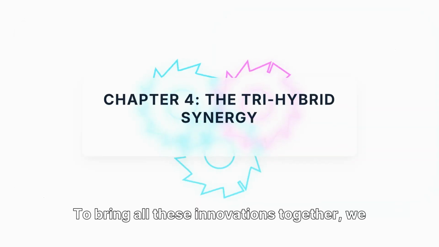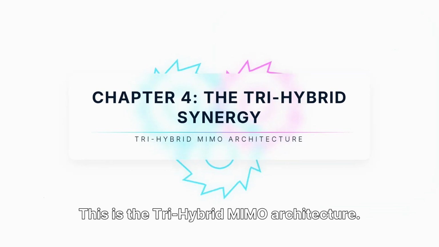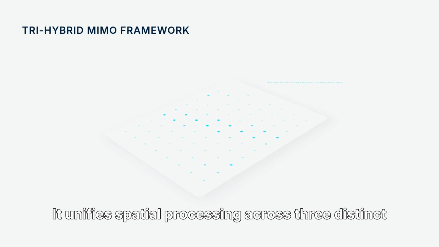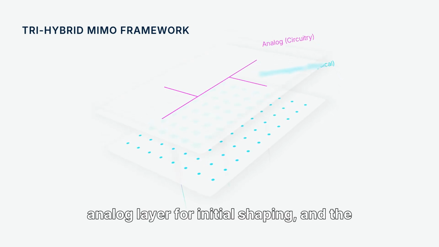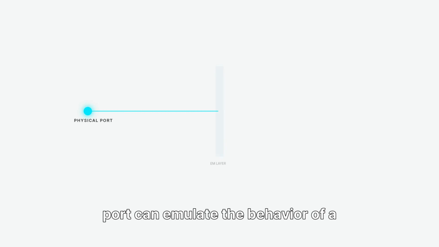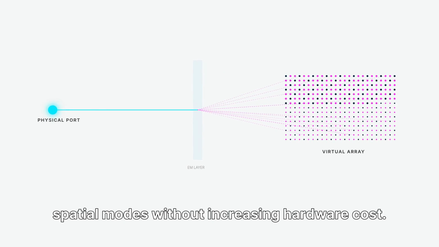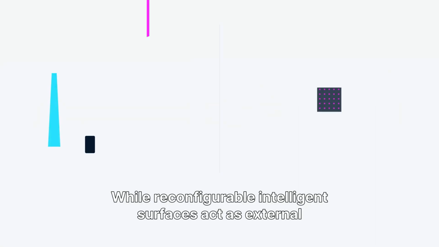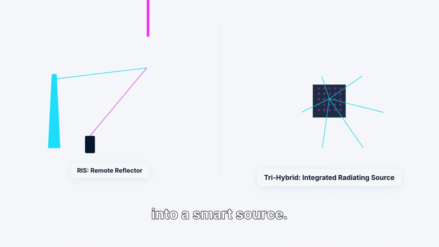To bring all these innovations together, we need a framework that can manage them. This is the tri-hybrid MIMO architecture. It unifies spatial processing across three distinct layers: the digital layer for complex logic, the analog layer for initial shaping, and the electromagnetic layer for final optimization. In this architecture, a single physical antenna port can emulate the behavior of a much larger virtual array, enriching the available spatial modes without increasing hardware cost. While reconfigurable intelligent surfaces act as external mirrors, the tri-hybrid approach integrates the metasurface directly into the transmitter, turning the device into a smart source.